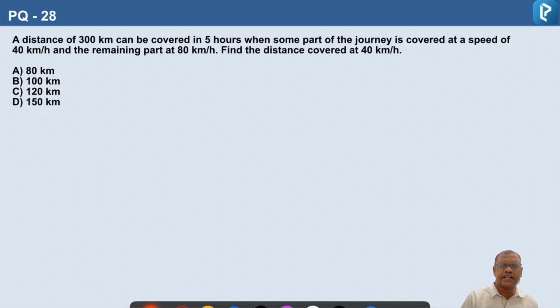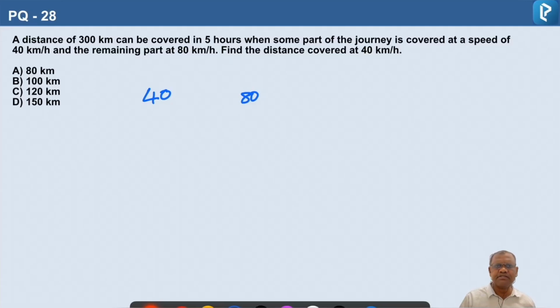Question number 28. A distance of 300 kilometers can be covered in 5 hours when some part of the journey is covered at a speed of 40 kilometers per hour and the remaining part at 80 kilometers per hour. Find the distance covered at 40 kilometers per hour. So there are two speeds here. One is 40 kilometers per hour and the other is 80 kilometers per hour. So draw the alligation for both the speeds 40 and 80.